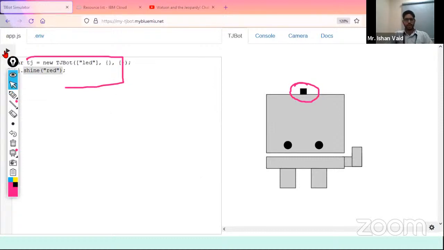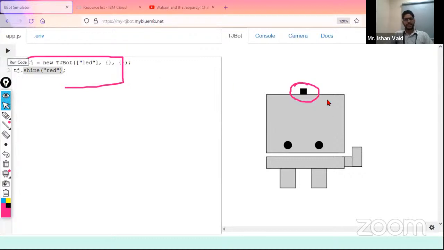So just if we check it out, if I click on this play button, as I click on play, you will find the color of the LED gets changed to red. Now, in a similar way, if I change it to green, you will see the LED color get changed to green. It can have multiple usages. I'm not saying it will be just for glowing an LED. It can have multiple uses.